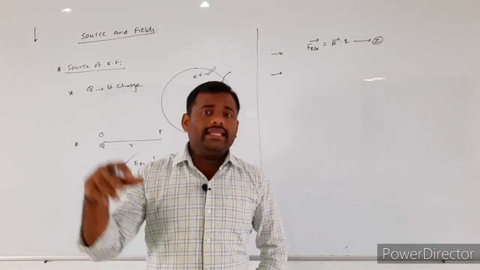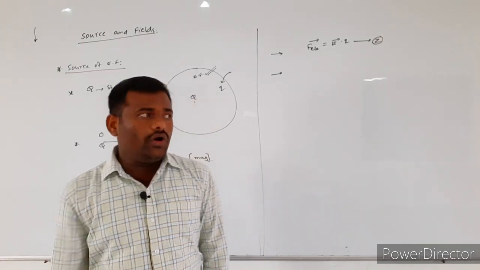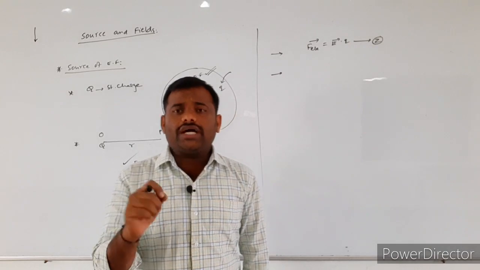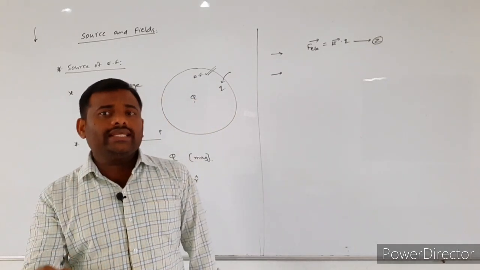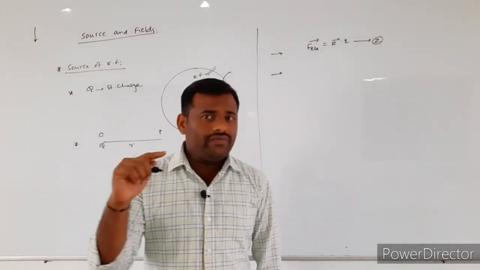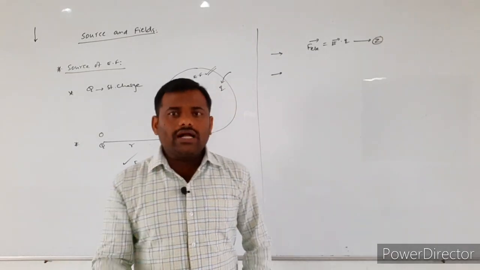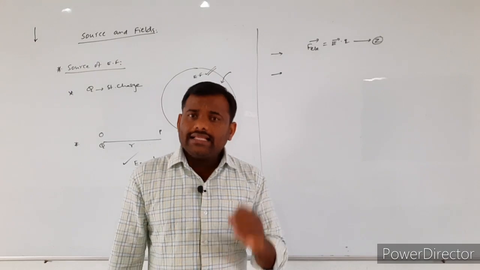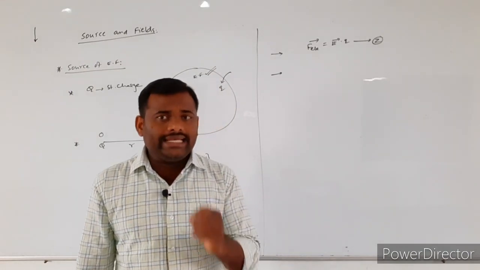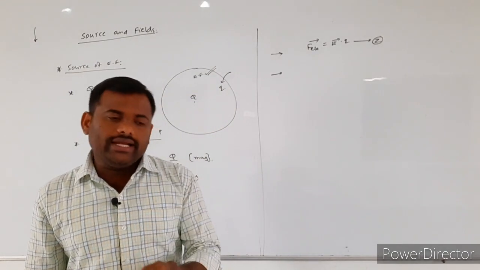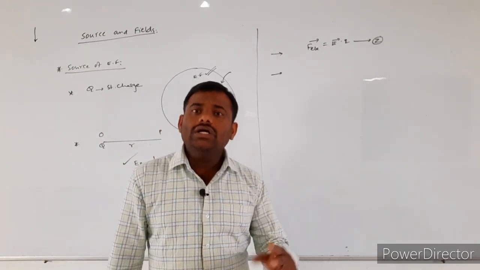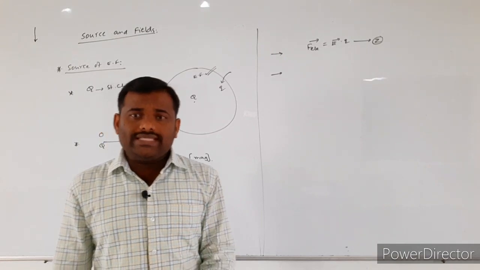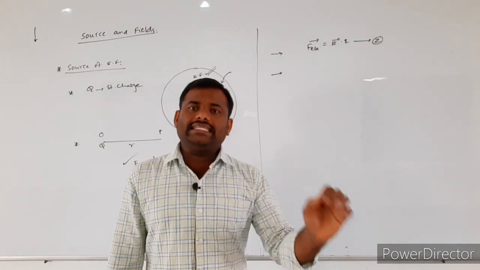While we were discussing electric fields and charges, we said each and every charged particle will produce its own electric field. Once again I am repeating, if you take only one charged particle, that charged particle will create its own electric field. If two charges are placed, there are 2 electric fields. If 10 charges are there, they will produce 10 individual electric fields.